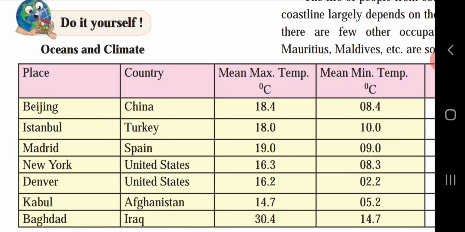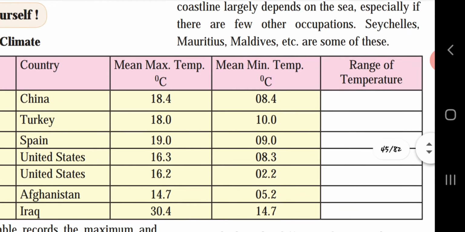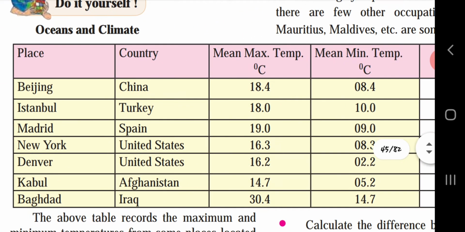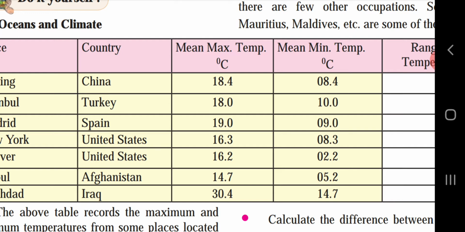Place, oceans and climate. They have given place, country, mean maximum temperature, mean minimum temperature, and the range of temperature, which we have to find out. Beijing, China, mean maximum temperature 18.4, mean minimum temperature 8.4. So what is the difference? It is a difference of 10. So the first answer is 10.